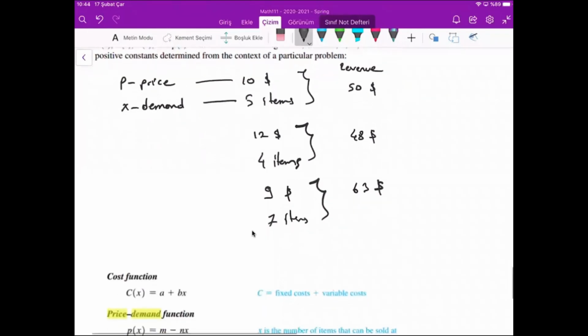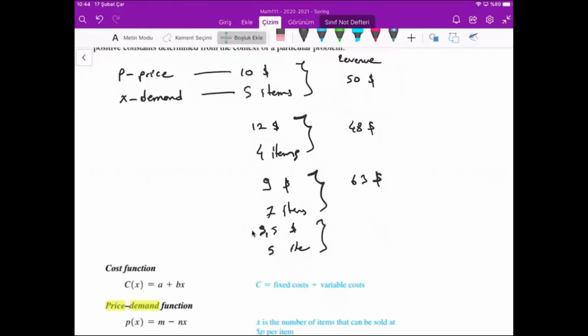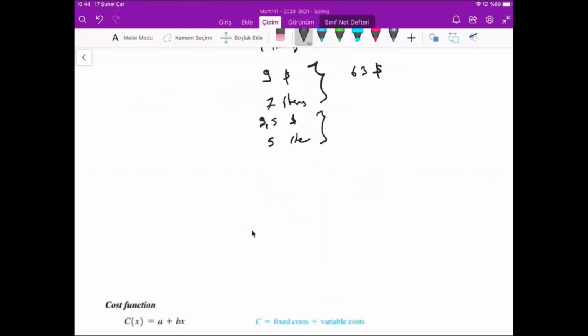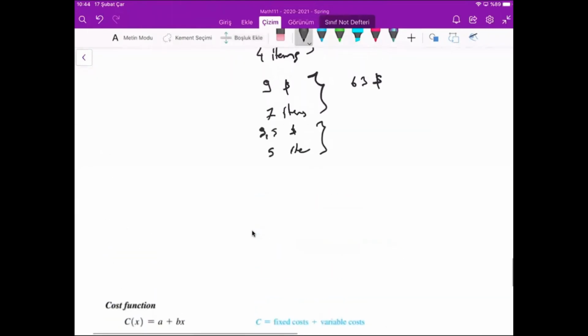For example, if the price is $9.5, the item number does not change, 5 items, so your revenue will decrease this way. Here my handwriting is not good. The price is $5, but the number of items is again 5, for example, so the revenue decreases. So you cannot guess.